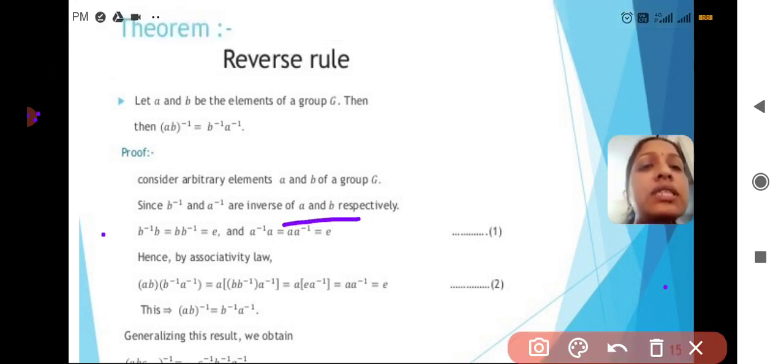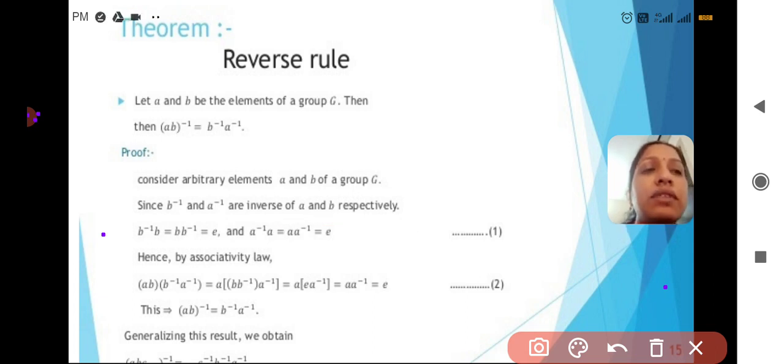Here B inverse and A inverse are the inverses of B and A respectively. Sorry for the inconvenience, this is a small mistake that I forgot to correct. That means B inverse is the inverse of B and A inverse is the inverse of A.